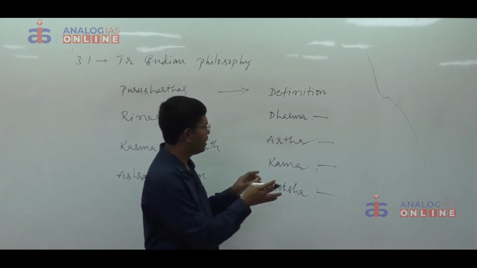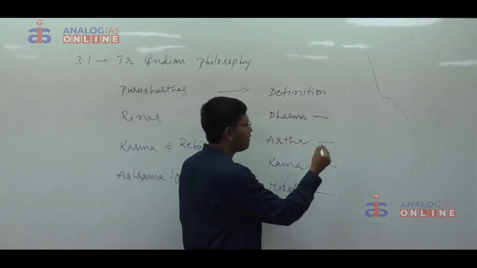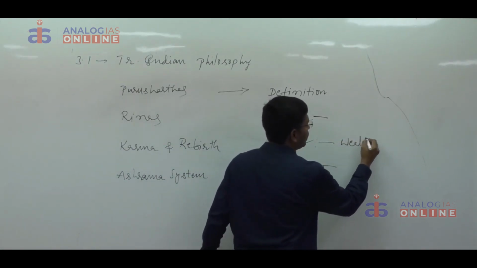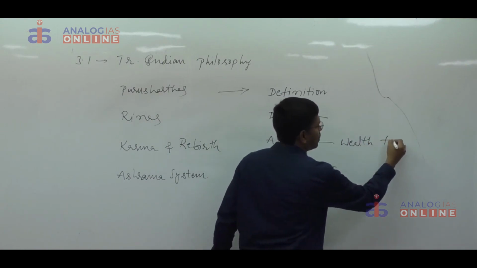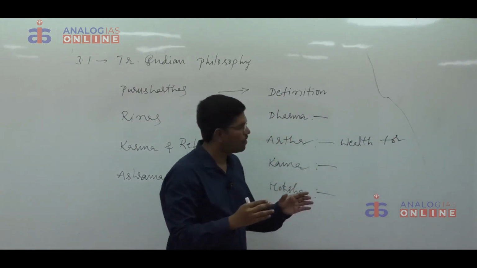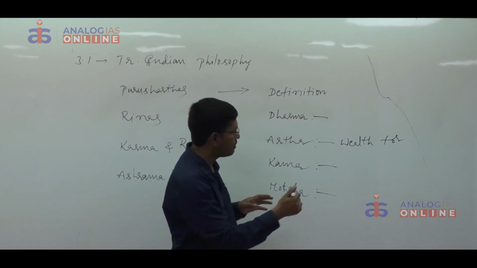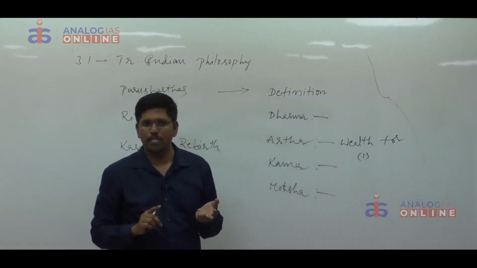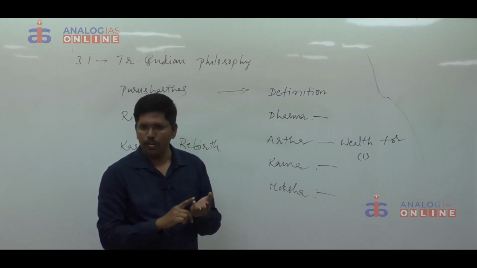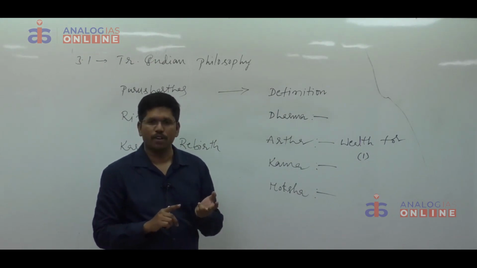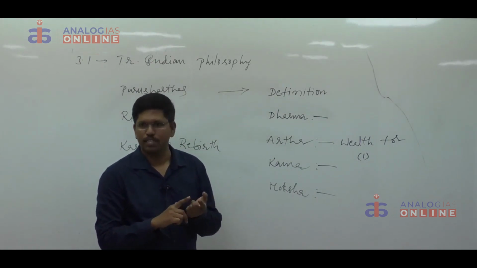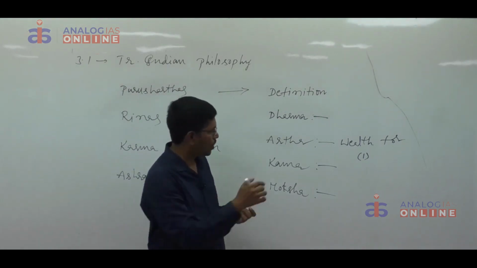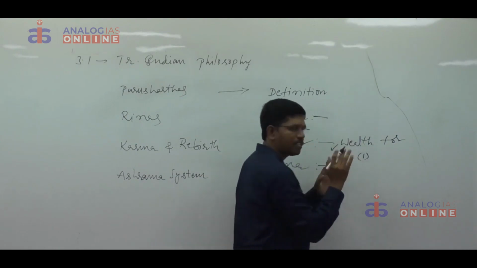Whenever you are writing Artha, write for what purposes we need money, in the form of points. We require Artha for the maintenance of the family, for imparting education to our children, for performing pujas, yajnas and sacrifices, for helping other members of the society.